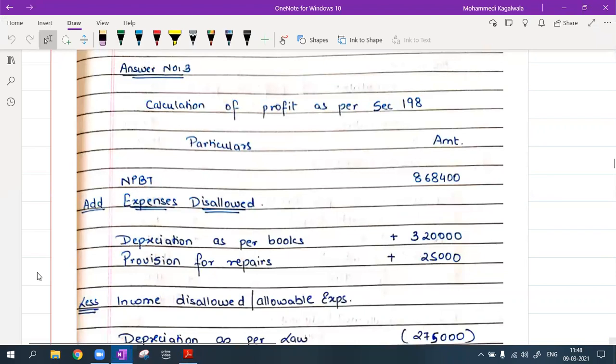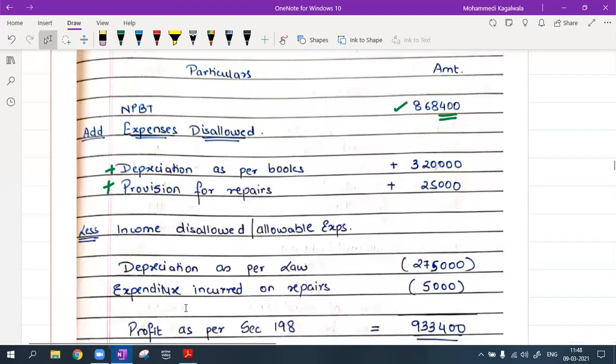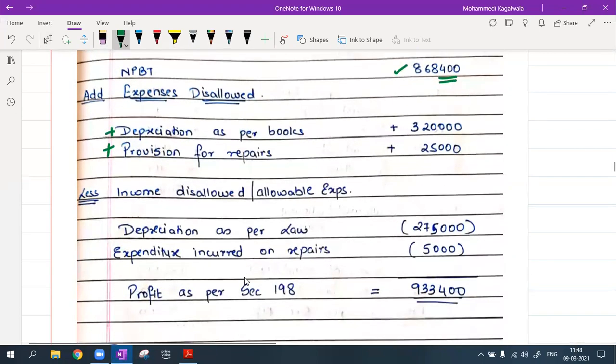So I will start with net profit before tax, 8,68,400. Now this profit they have arrived after removing depreciation as per books and provision for repairs. These are expenses which are disallowed, so I'll add them back. However, allowable expenses, I can subtract.